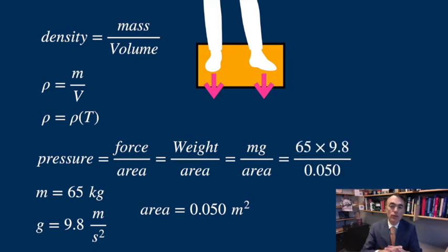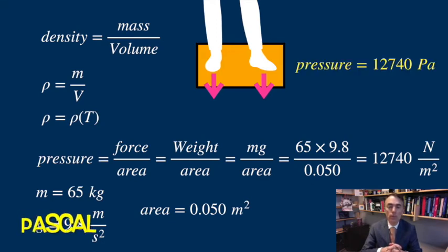This gives a pressure of 65 kilograms times 9.8 meters per second squared divided by 0.05 square meters. This is 12,740 newtons per square meter, which also corresponds to 12,740 pascals. Pascal is the SI unit for pressure.